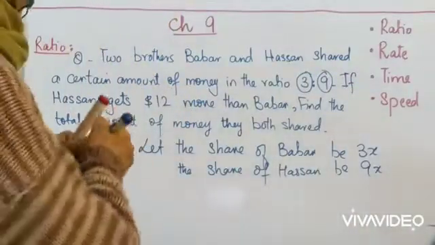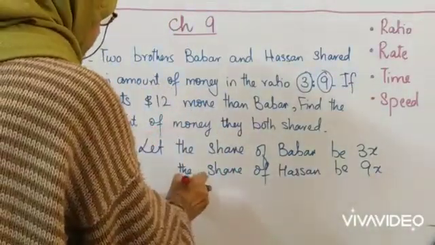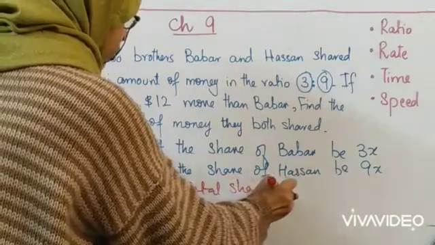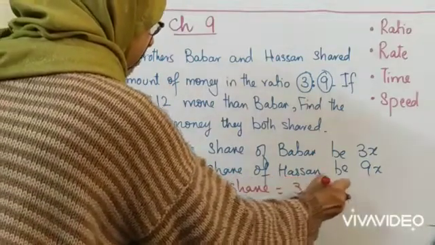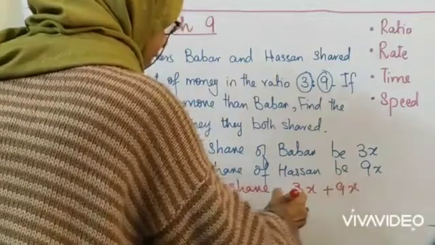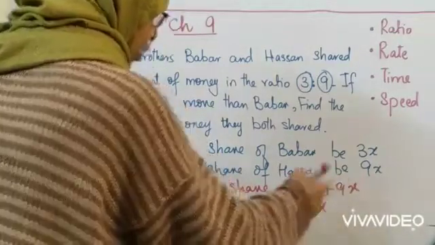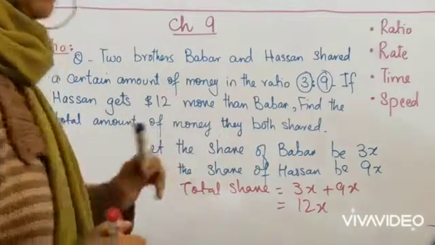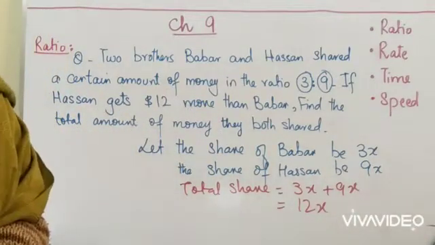Now what you have to do is find the total share. Total share is equal to 3x plus 9x, which will give you 12x. Now keep it in your mind, 12x. This is the main thing you have to start your question with.